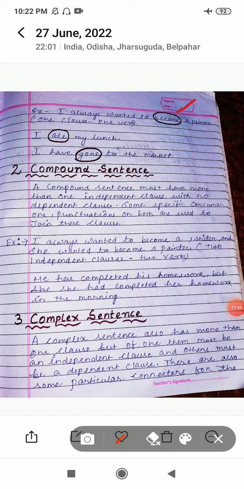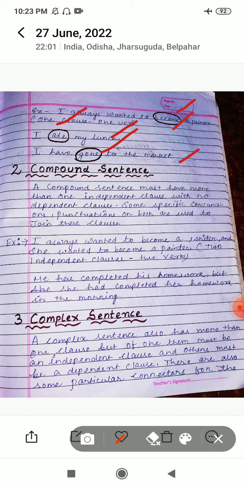So only one verb is present in simple sentences. I ate my lunch. Here also you can see ate is the single verb that is present in the sentence. By looking at the sentence, we can easily recognize that it is a simple sentence. Then, I have gone to the market. Now here gone is another verb which is there in the sentence, and it is also a single verb. So in these three sentences we can see that there is only one verb. That is why we can call them simple sentences.